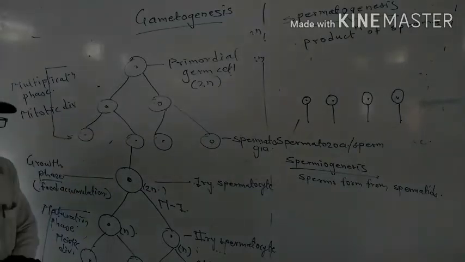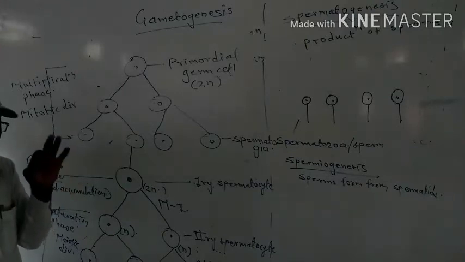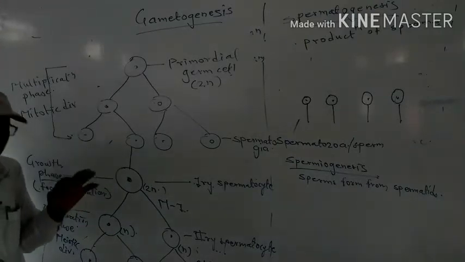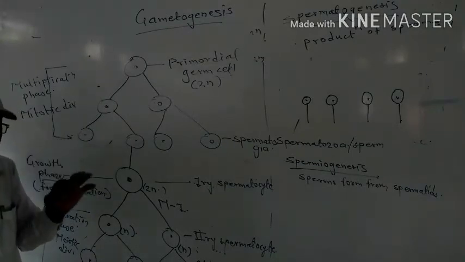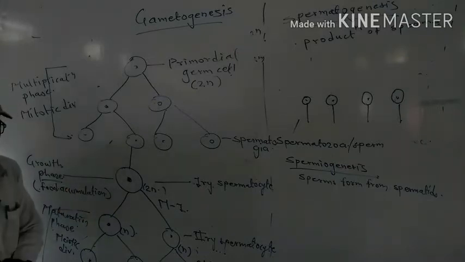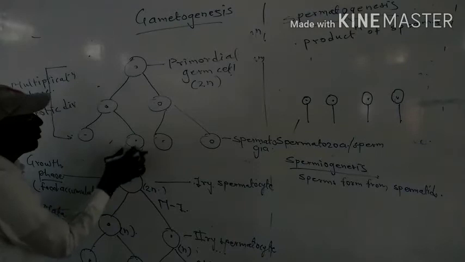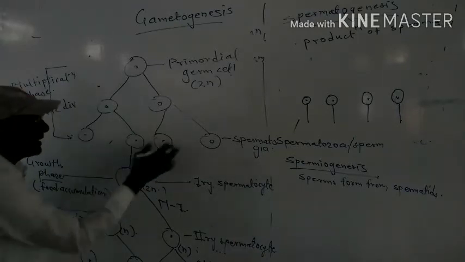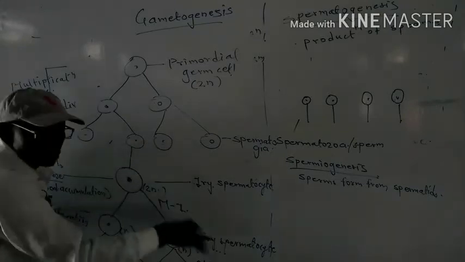We know that in a single ejaculation of about 3 to 4 ml of semen, there are about 200 to 300 million sperms. So this process goes on continuously. I have drawn it here from only one cell, but it does not happen like that. From this also there is an accumulation of food, and from this also sperms can form.